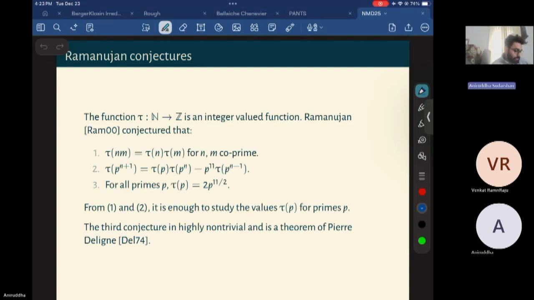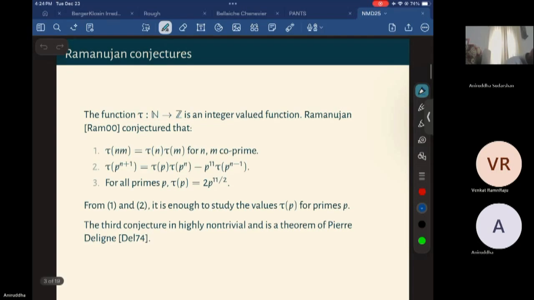This means that the value of tau at any integer can be known if you know the values of tau at prime powers, and that follows from the fundamental theorem of arithmetic, where every integer can be written as n = p1^n1 ... pk^nk.